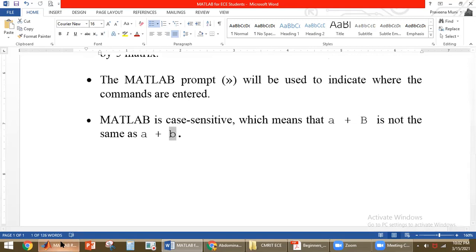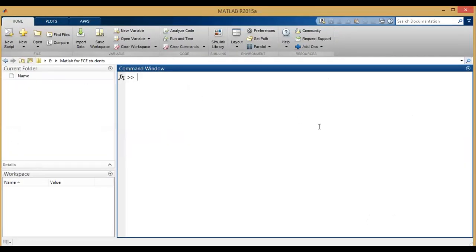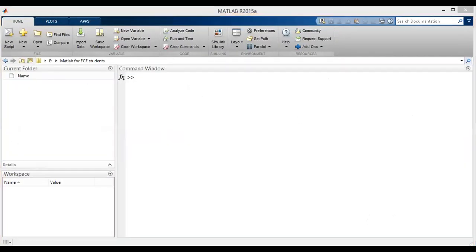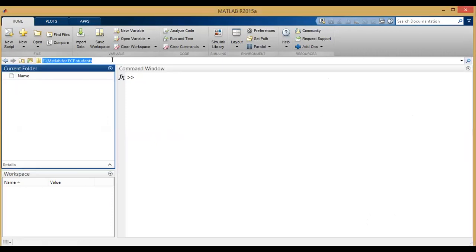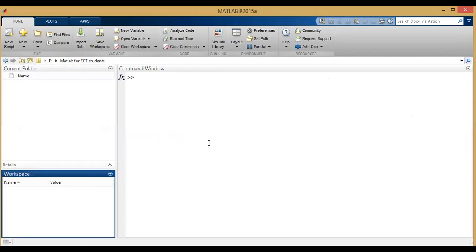Now we'll see what the MATLAB environment looks like. The MATLAB environment looks like this. Okay, this is the MATLAB environment. Here you can see that we are using the MATLAB 2015 version, and this is called the current directory, where we'll be having all the files in the current directory. In this particular directory, I don't have any files, so you can see that the current folder doesn't have any files. And whatever commands we type here, whatever variables we give here, all the variables will be saved in the workspace.